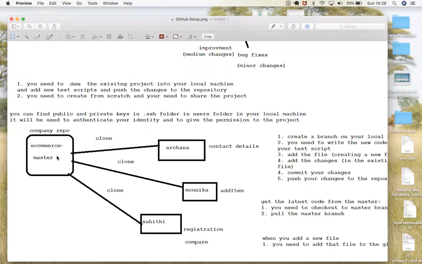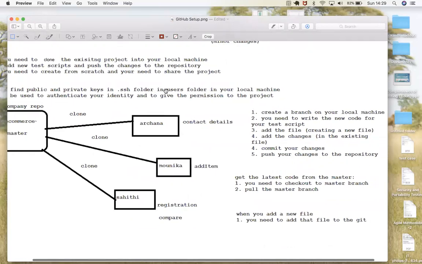This is one thing: if you already have a project, you clone it, add changes and push it. But if you have to create from scratch, you don't have anything. Then DevOps will give you one empty repository, just an empty folder and the repository URL. Then you need to create the framework from scratch and share your project to the repository.